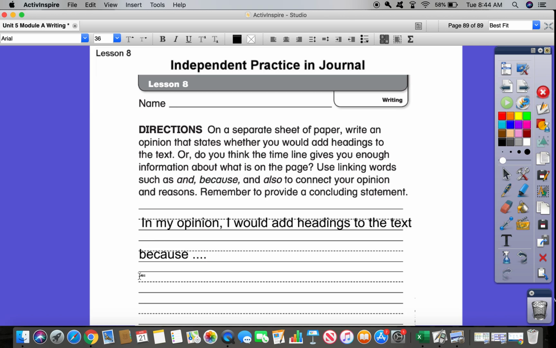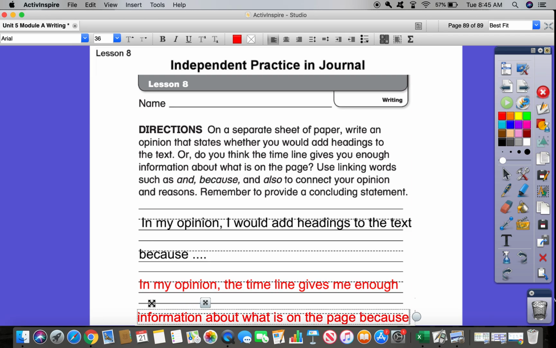So you would write the opposite, right? So just to change it a little bit, I would say, let me change the color too. Okay, so in my opinion, the timeline gives me enough information about what is on the page because, and then you would give me your reasons and include your concluding statement. Okay, so these are just examples to help you get started. You don't have to start your paragraph like this.